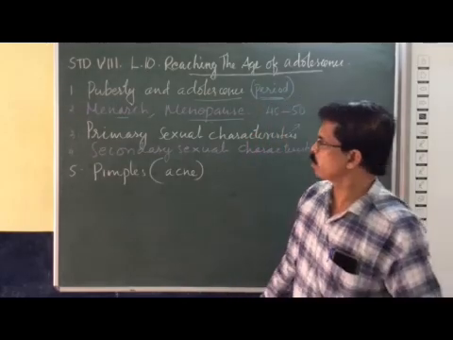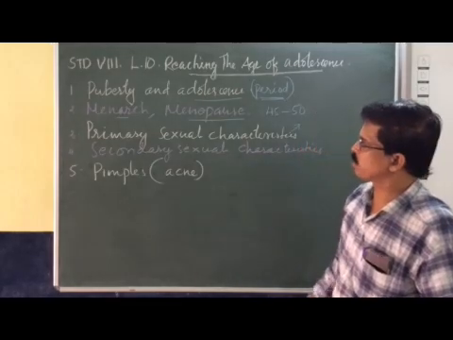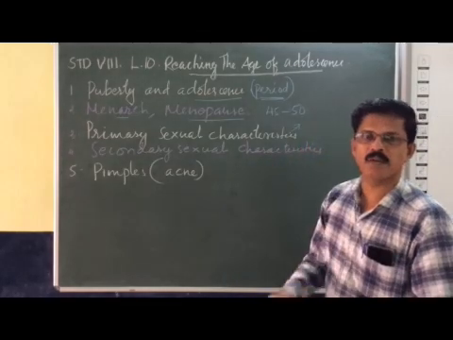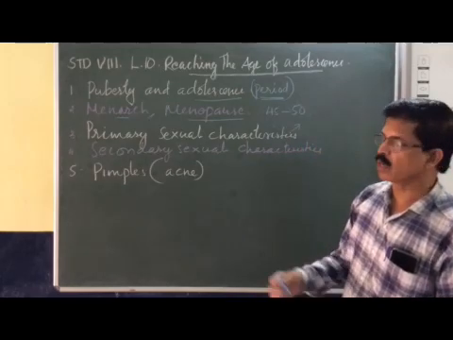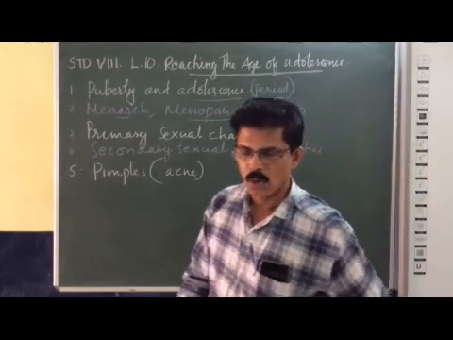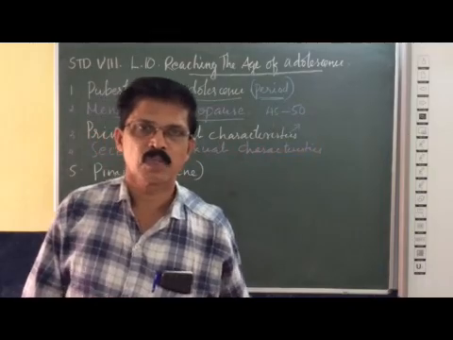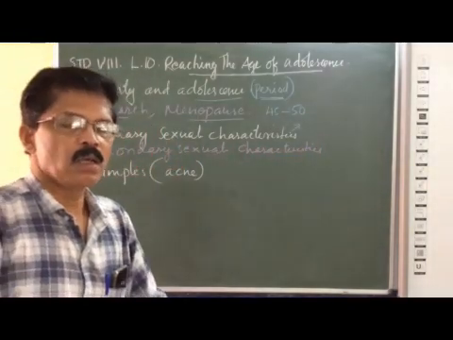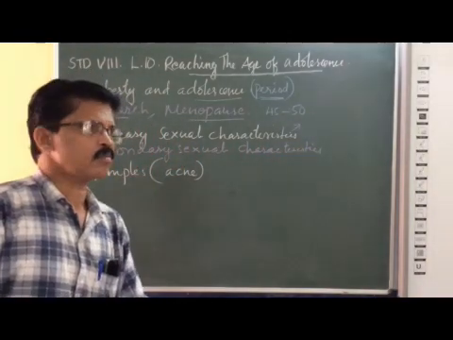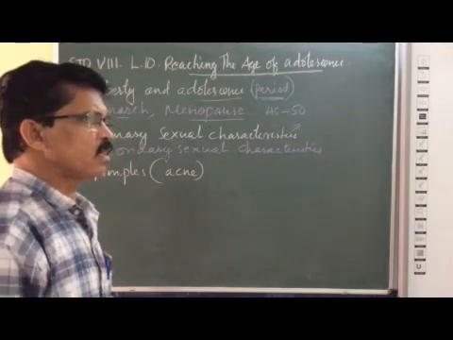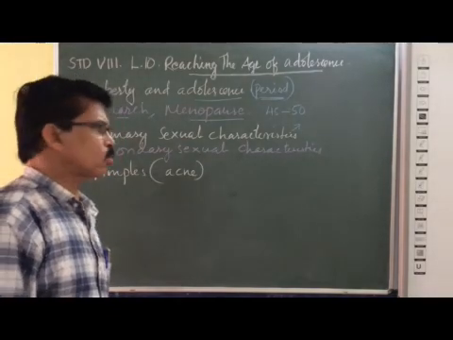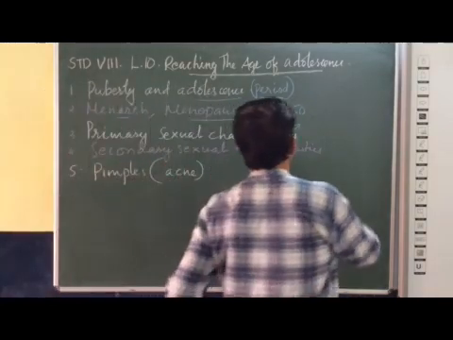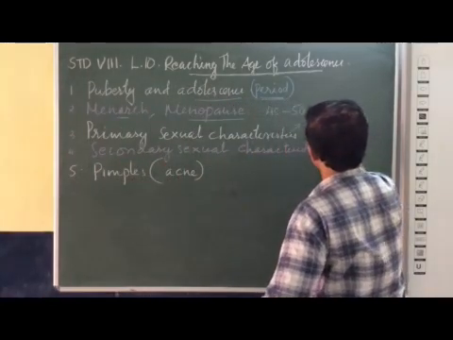All these are called the primary sexual characteristics in males. What are the primary sexual characteristics in males? Formation of sperms begins. And also the testes start producing the sex hormone called testosterone. This is already discussed.